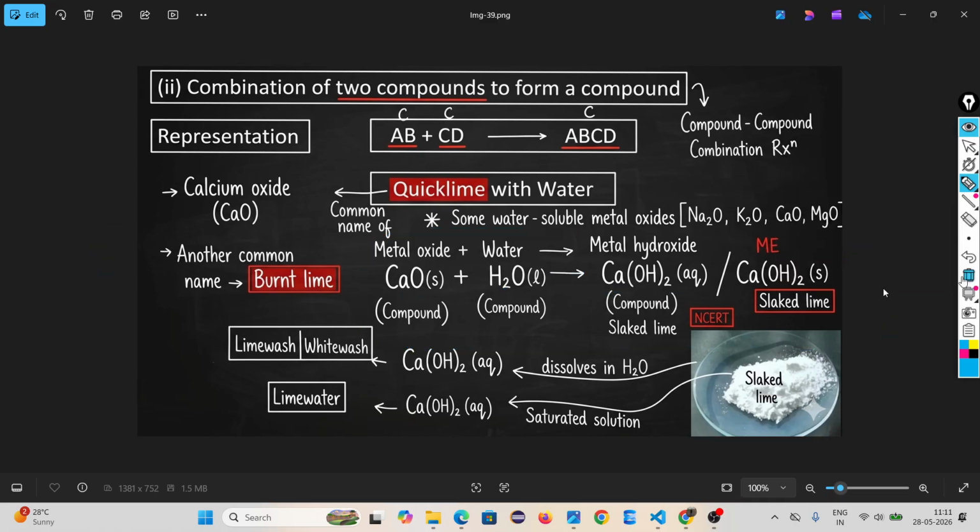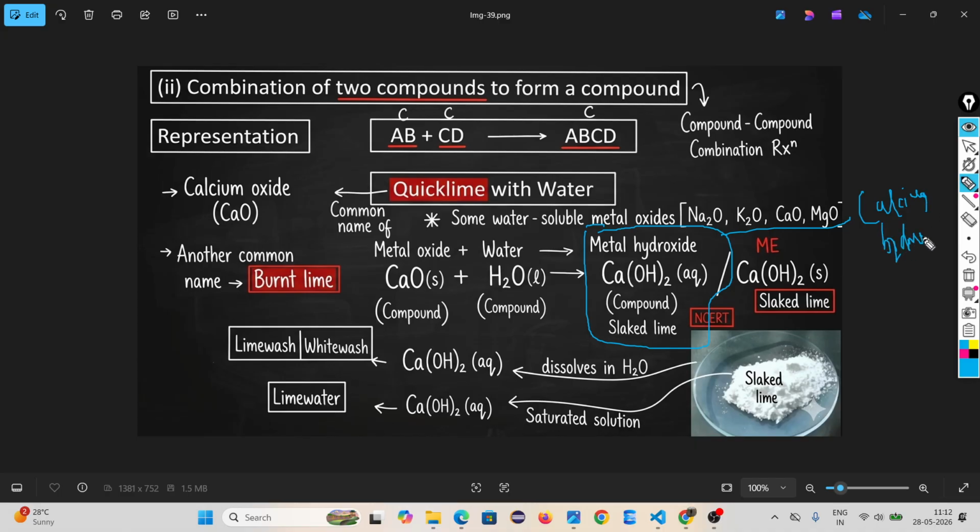This calcium hydroxide is called slaked lime. You have to remember this common name. Quicklime or burnt lime is the common name of calcium oxide, but slaked lime is the common name of calcium hydroxide.